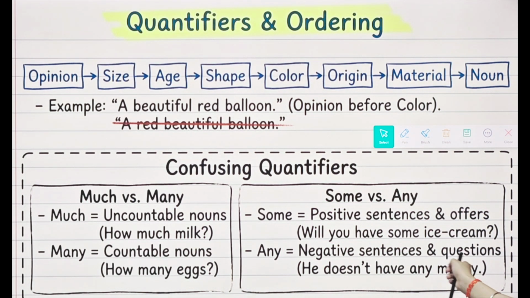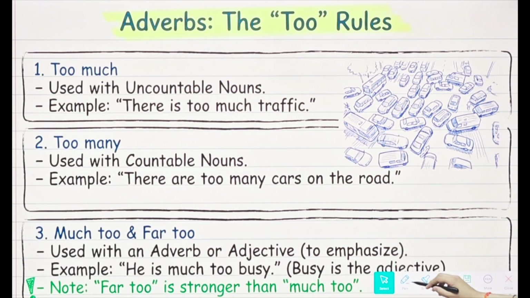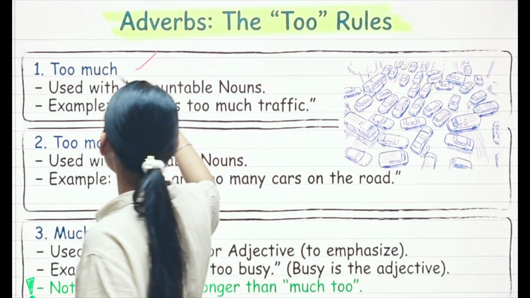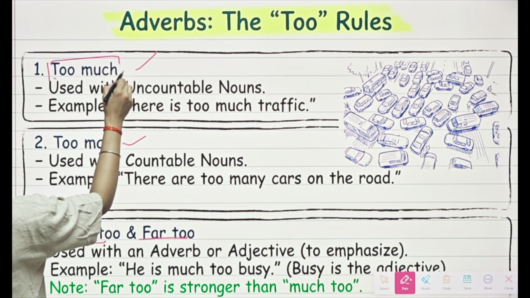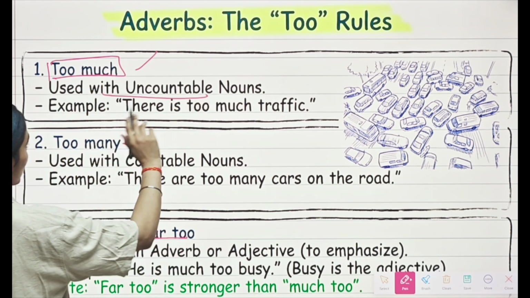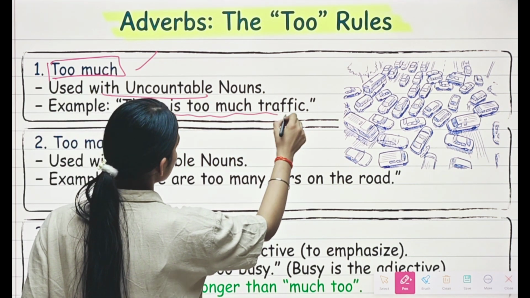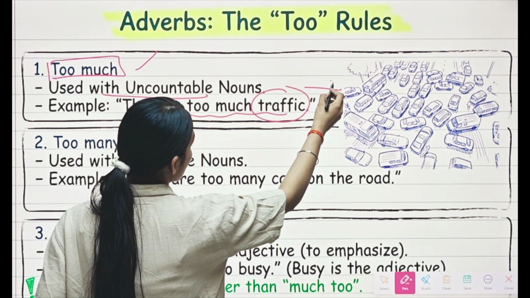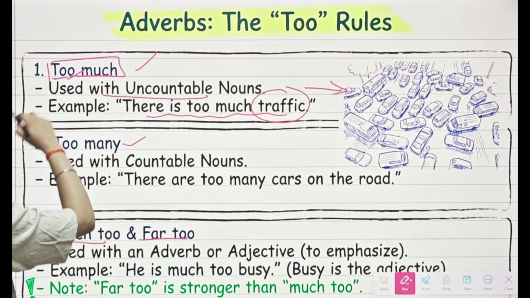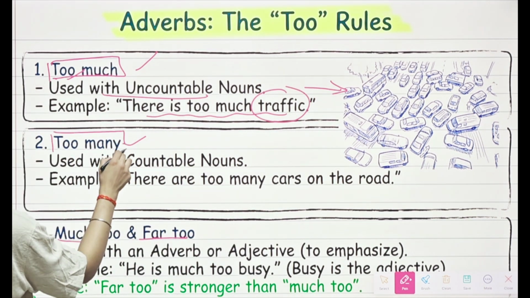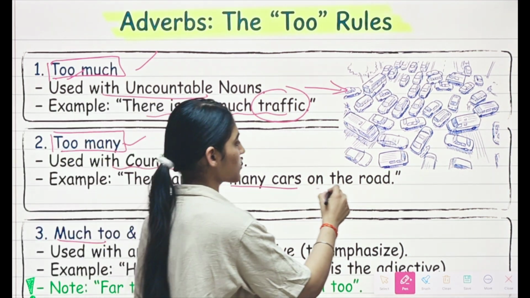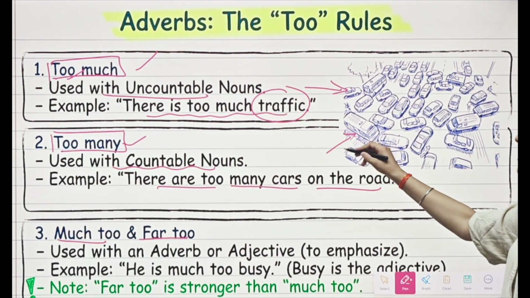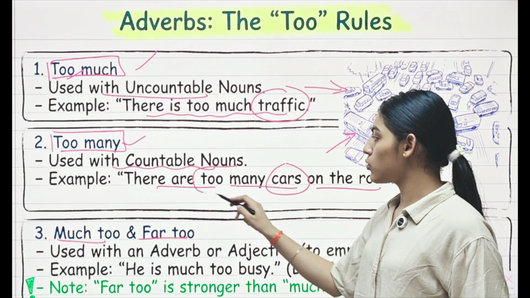Now moving on, we have too much, too many, much too and far too. Let's see. Too much is used with uncountable nouns. For example, there is too much traffic. Since traffic is uncountable, we will use too much. And too many is used along with countable nouns. For example, there are too many cars on the road. So here cars are countable, so we will use too many.